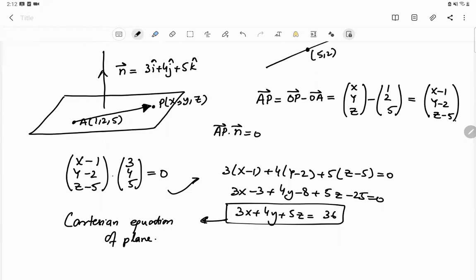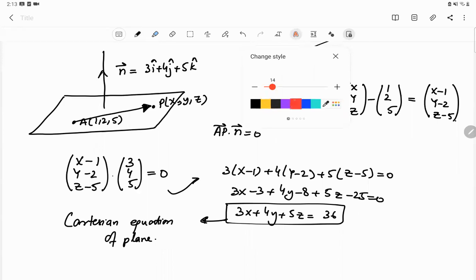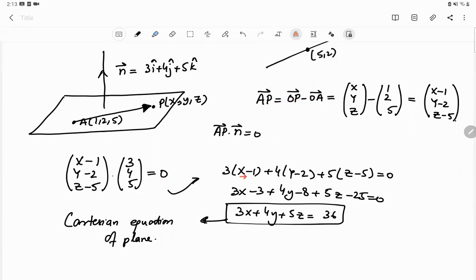So in order to find the equation of plane, you need a vector perpendicular to the plane, and you need a point on the plane, a fixed point on the plane. And then you suppose a general point on the plane, P(x, y). Wherever P moves within the plane, AP remains in the plane, and AP will always be perpendicular to N. As a result, if we calculate their dot product, the dot product will always be 0. So this gives you the Cartesian equation of the plane.